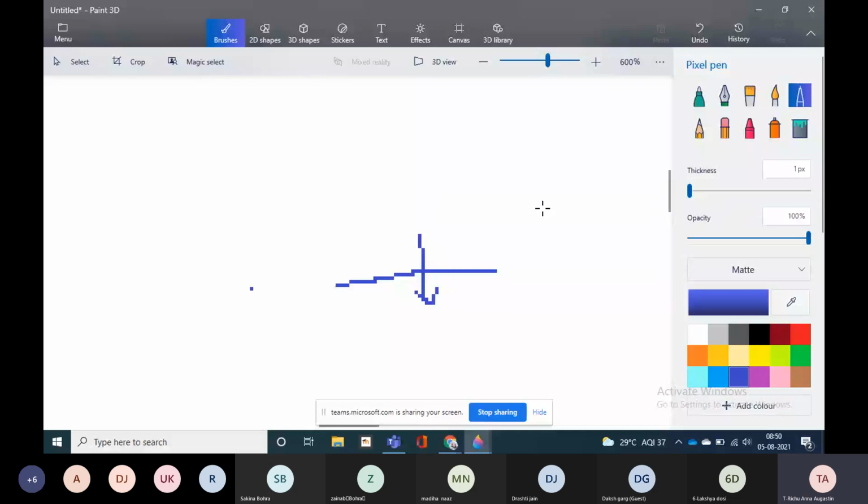Then pitcher plant. So in pitcher plant, this plant forms a pitcher shaped structure. Okay, a tube shaped structure, and it can open and close its mouth. Okay, you can see this diagram.